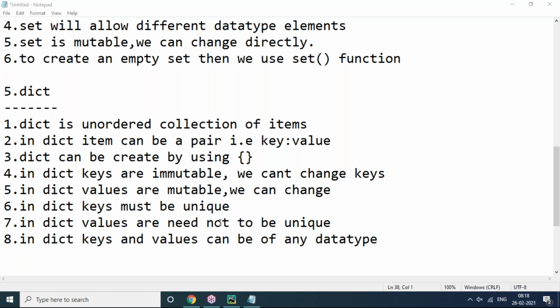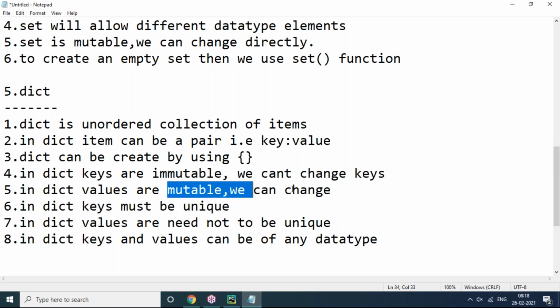We'll see clearly how we create one simple dictionary. You can check whether all points are suitable. It is an unordered collection of items. An item is a key-value pair. A dictionary is created using curly brackets. Keys are immutable, we can't change them once created.